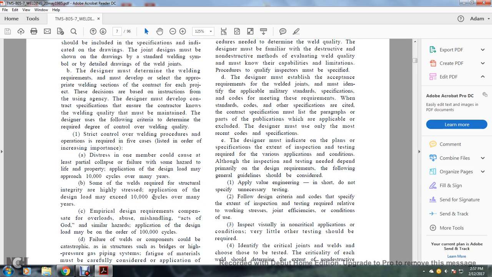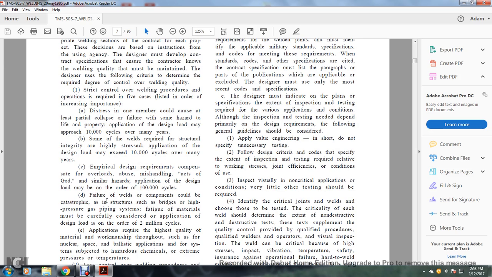1. Strict control over the welding procedure and operation is required in the 5 cases listed in order of increasing importance. A. Distress in one member could cause the release of a partial collapse or failure with some hazard to life or property. Application of the design load may approach 10,000 cycles over many years. B. Some of the welding requires structural integrity, high stress. The application of the design load may exceed 10,000 cycles over many years.